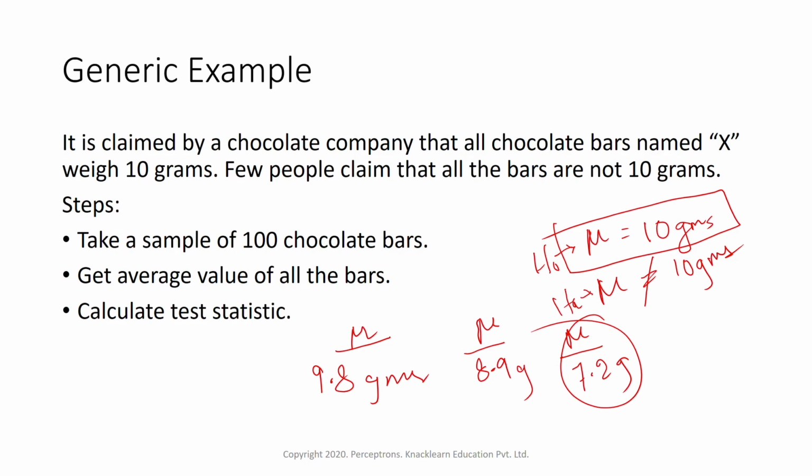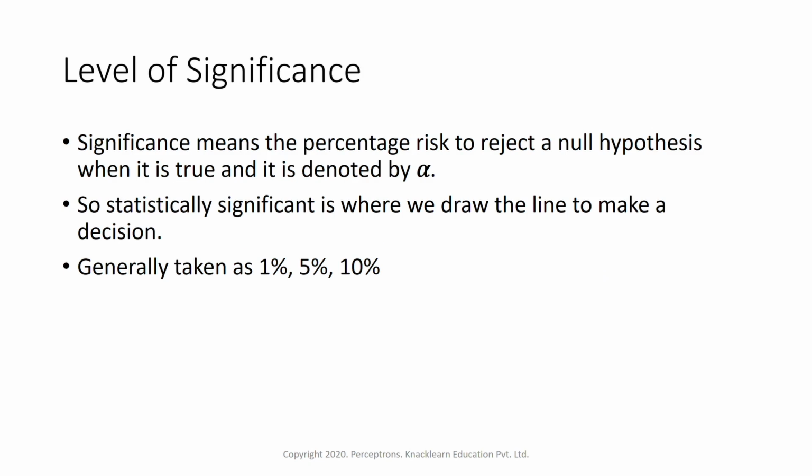So basically, what is the best average to take? What is the right value to take? That also we need to figure out within test statistic. For that we have two things: one is called the level of significance, and the other is called the level of confidence. To do any test statistic we have these two major measurements. One is the level of significance, which means the percentage risk of rejecting a null hypothesis.